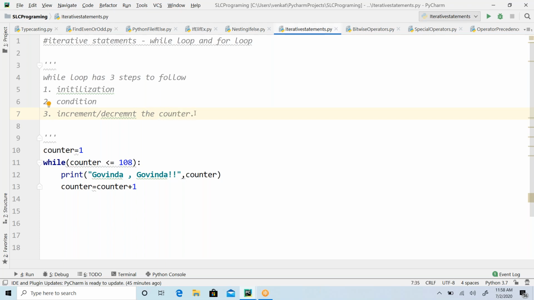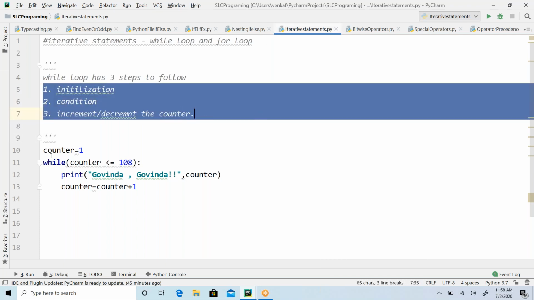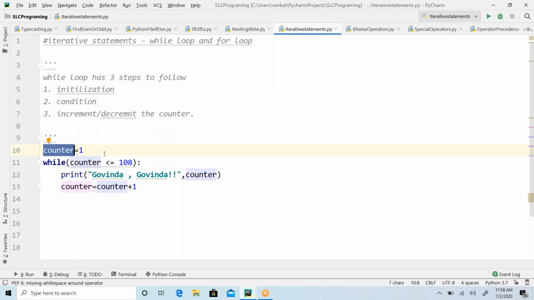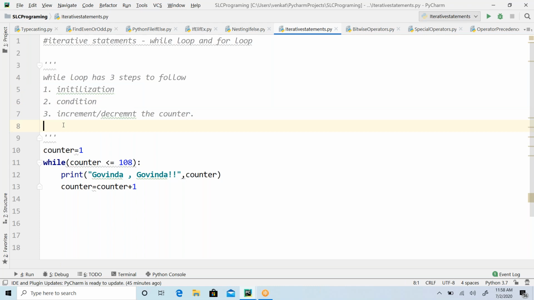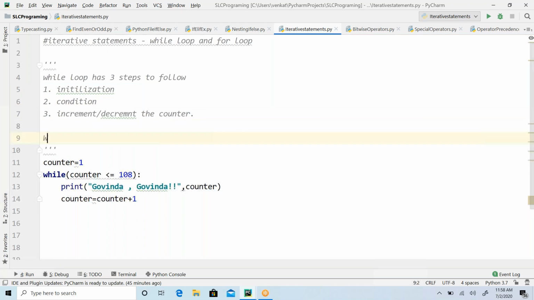You have to remember these three things. You have to initialize it, meaning where you want to start. You start with 0 or you start with 1. That is the starting point. Then the condition, so ensure that your condition is proper, then your body, then at last the increment. These are the three things that you have to follow. The while body executes till the condition is satisfied.